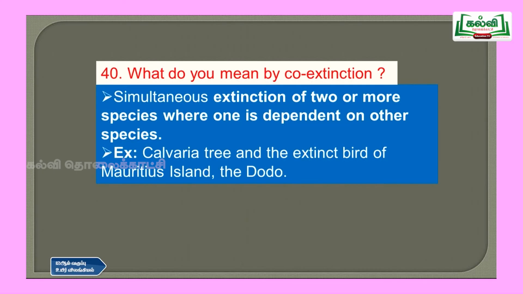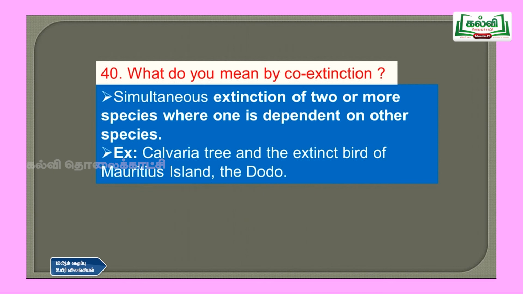Then question number 40, what do you mean by co-extinction? So it is the simultaneous extinction of two or more species where one is dependent on the other. The example for that is the Calvaria tree and the extinct bird of Mauritius island, the dodo. So the dodo bird is extinct.